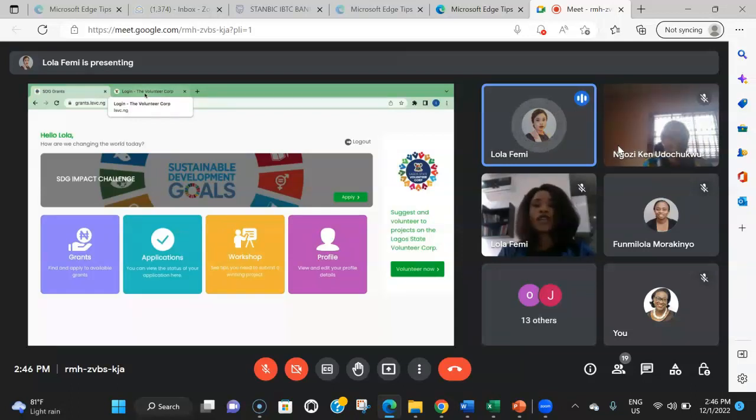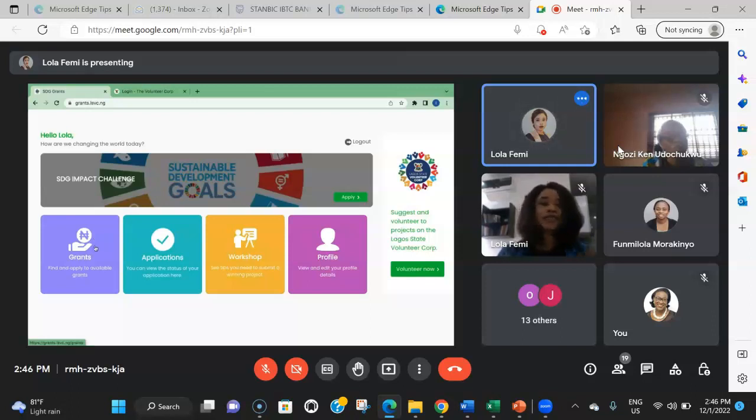But when you sign up on LSVC, eventually these projects that are selected are going to be uploaded to the LSVC portal, because we're going to need lots of volunteers to execute all the projects that will be selected. So even if that doesn't happen for you, God forbid, you can still come to the LSVC portal and find other projects that you can volunteer to. I think that also categorizes as contributing to impact in many ways.